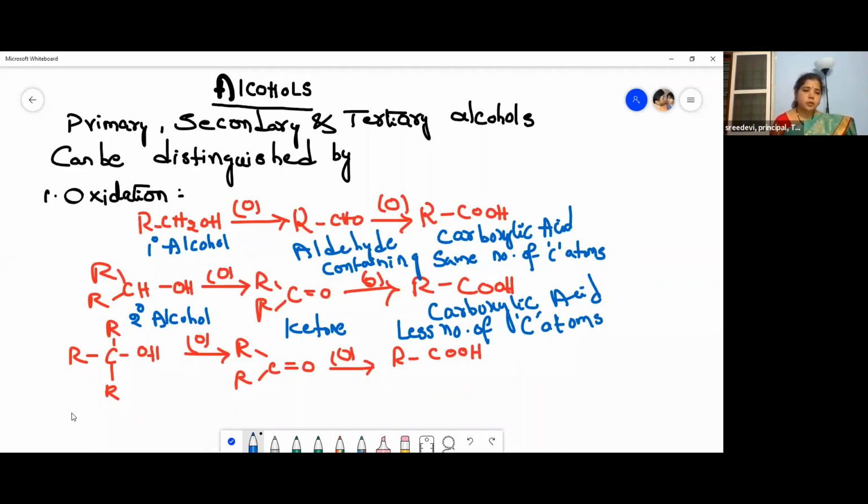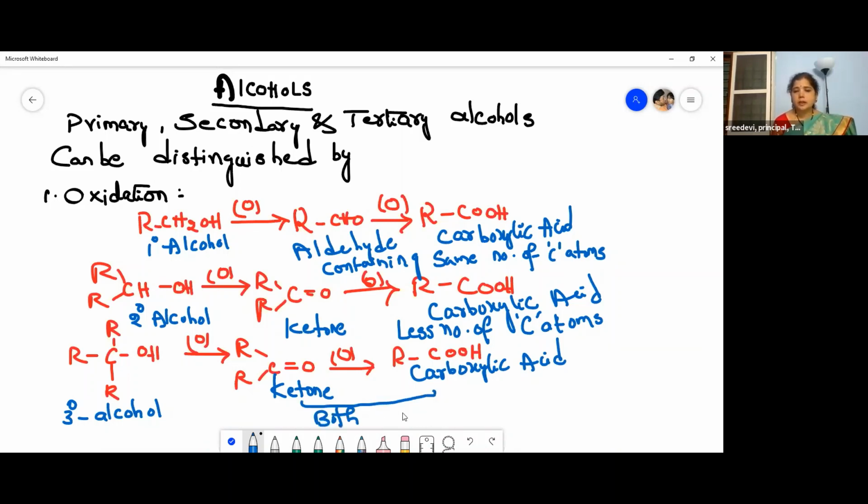Now let us move to the case of a tertiary alcohol. A tertiary alcohol on oxidation gives a ketone, and then it further gives a carboxylic acid on oxidation. RCOOH is a carboxylic acid. But what is the difference? It gives a ketone and a carboxylic acid where both of them contain less number of carbon atoms. That is the difference between the primary, secondary and tertiary alcohols.